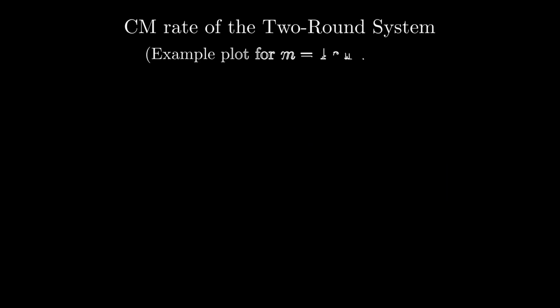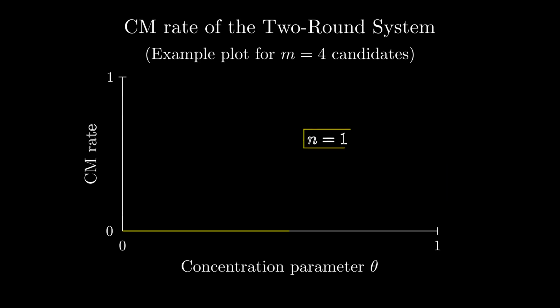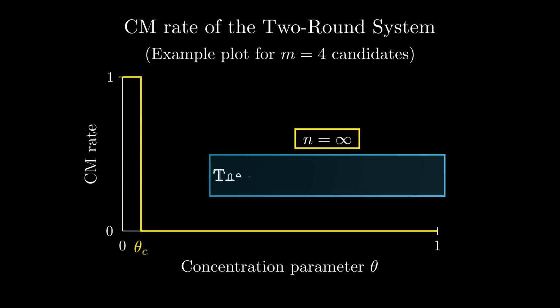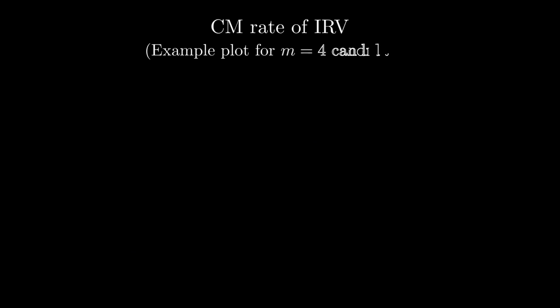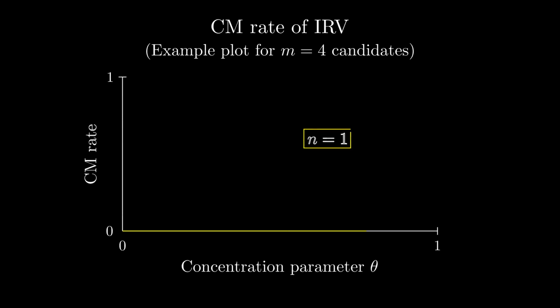For the 2-round system, the behavior is similar, but the critical value of theta c is lower. This means that the 2-round system becomes resistant to coalitional manipulation more quickly than plurality as preference concentration increases. For IRV, we show that the critical value of the concentration parameter is equal to 0. This means that even with minimal preference concentration, IRV is resilient to coalitional manipulation with high probability.